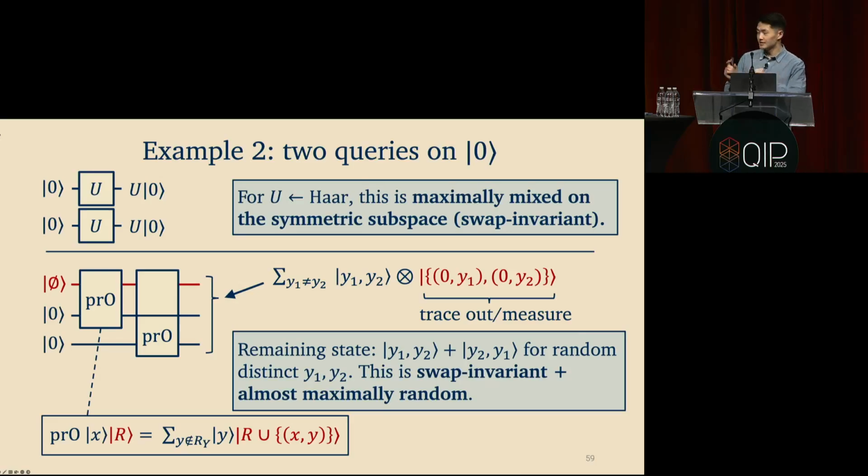And it turns out that these states are nearly an entire set of basis vectors for the symmetric subspace. Like the only ones that I'm missing are the states of the form y tensor y, where y is equal to y. Right? But those turn out to just be an inverse exponential fraction of the total basis vectors. So this is actually very, very close to the maximally mixed state over the symmetric subspace. So I could keep doing examples all day, but the theorem is true, so they will always be really close.